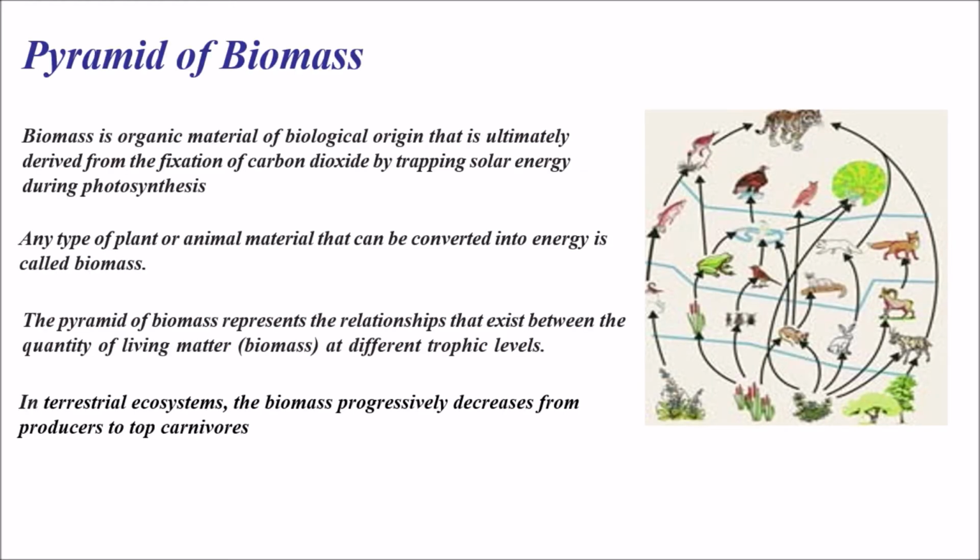Once again, biomass is organic material of biological origin that is ultimately derived from the fixation of carbon dioxide by trapping solar energy during photosynthesis. Any type of plant or animal material that can be converted into energy is called biomass. The pyramid of biomass represents the relationship between the quantity of living matter at different trophic levels, and in terrestrial ecosystems, the biomass progressively decreases from producers to top carnivores. Let's go through all the points once.